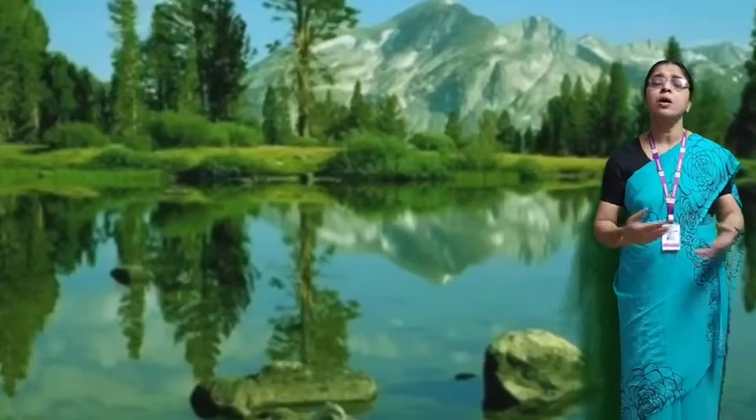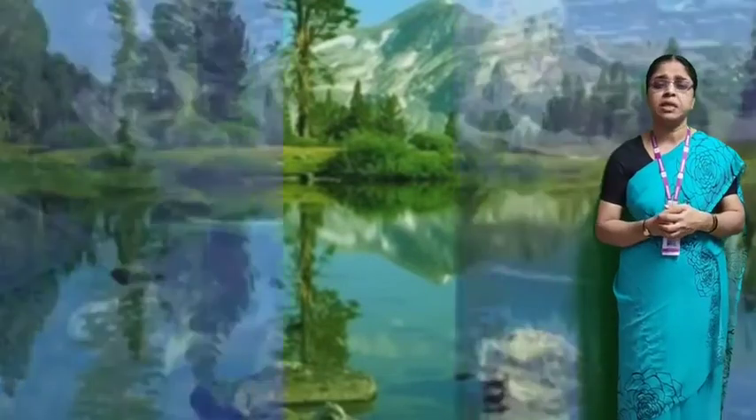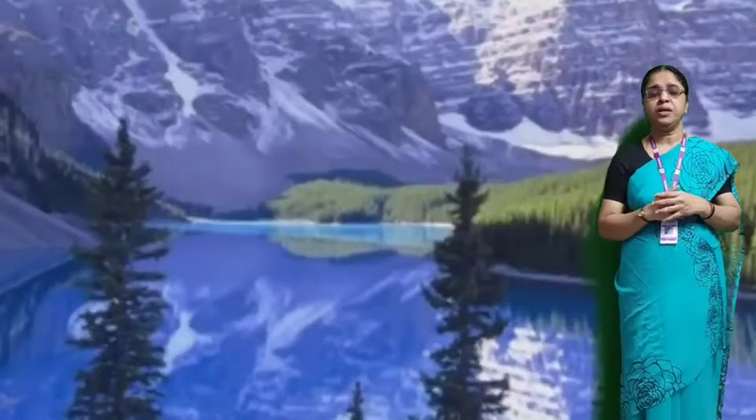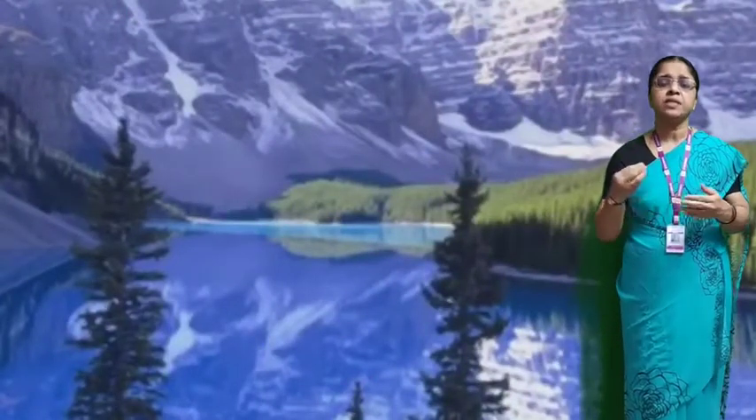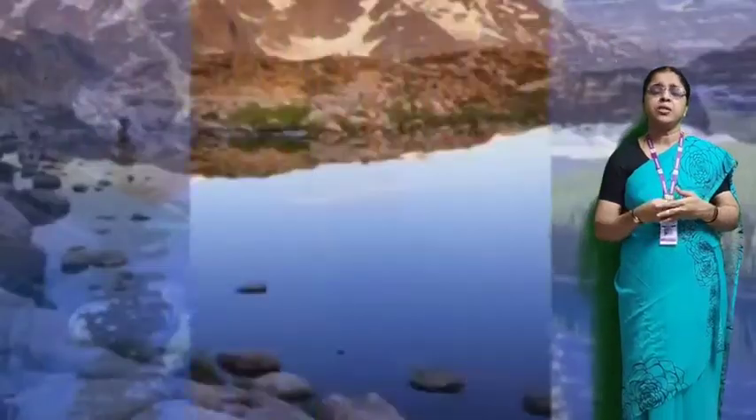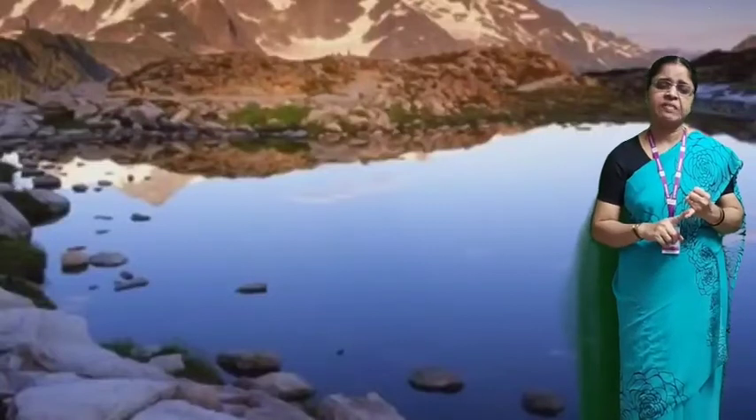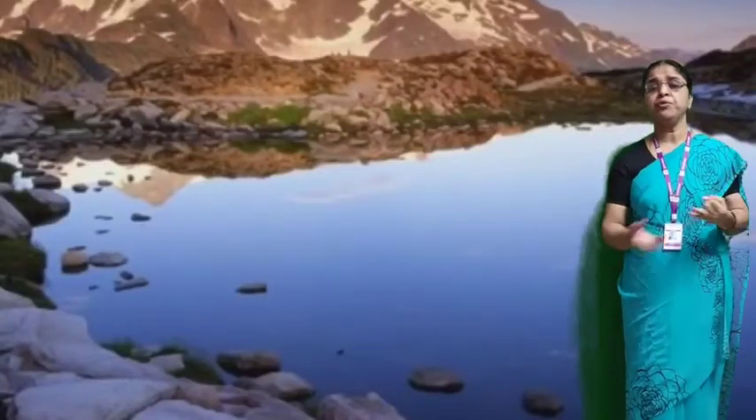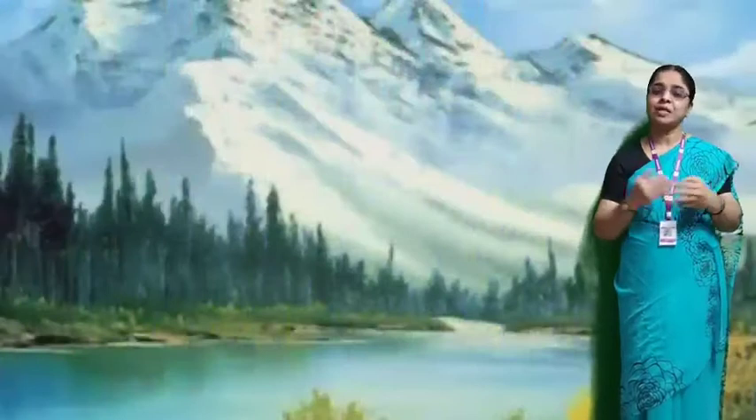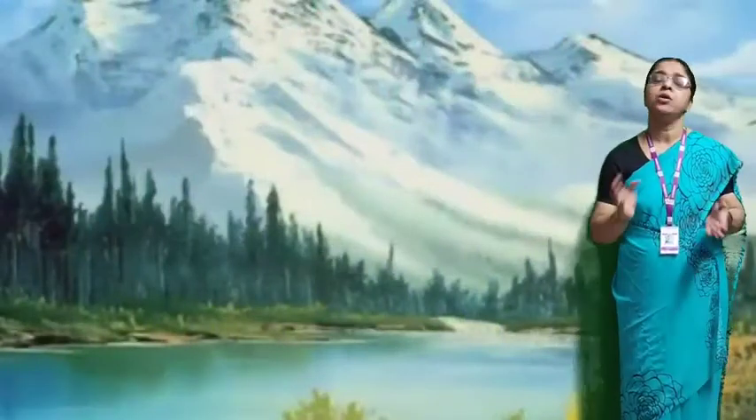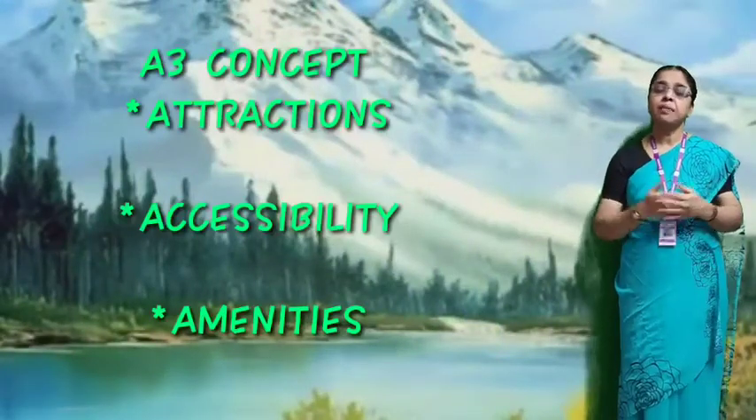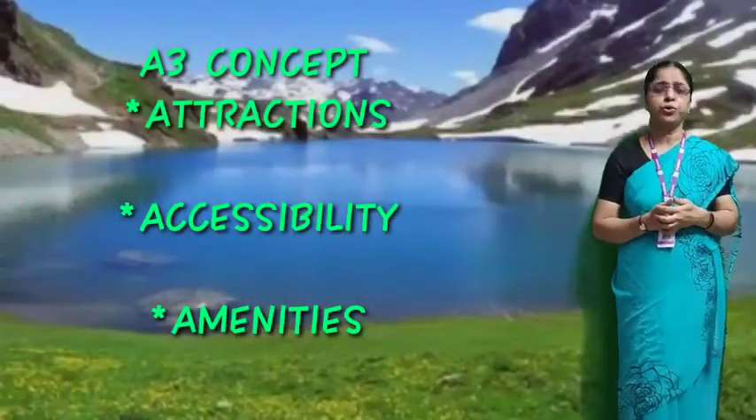If you see this world, many countries are there. But every country is not a destination. It should have certain components. Pleasant weather must be there, beautiful scenery must be there. Then only that place will be called a destination. So now we will see the basic three components of tourism.